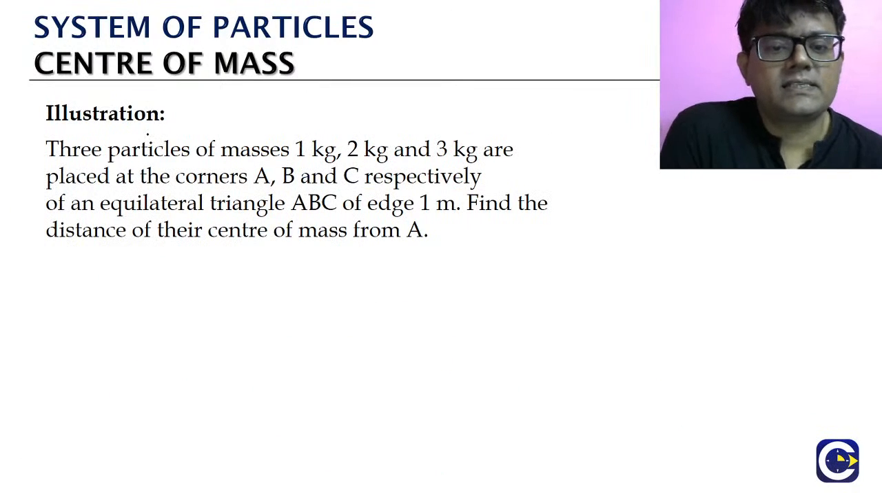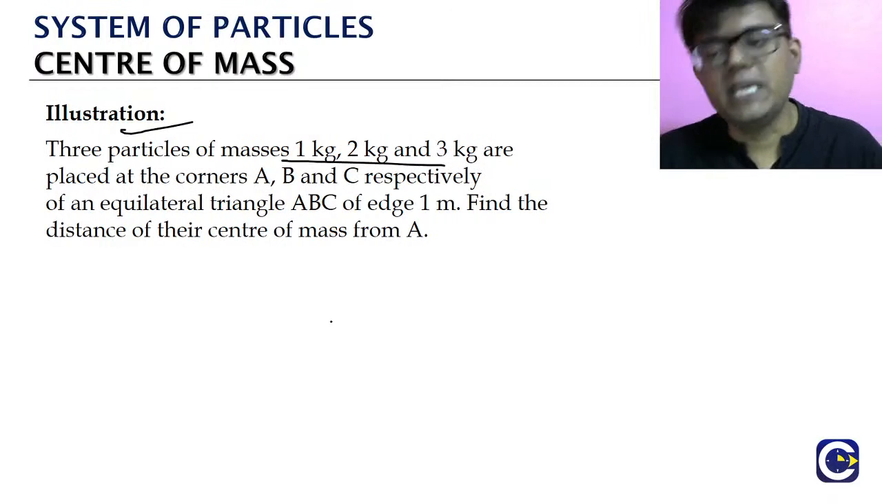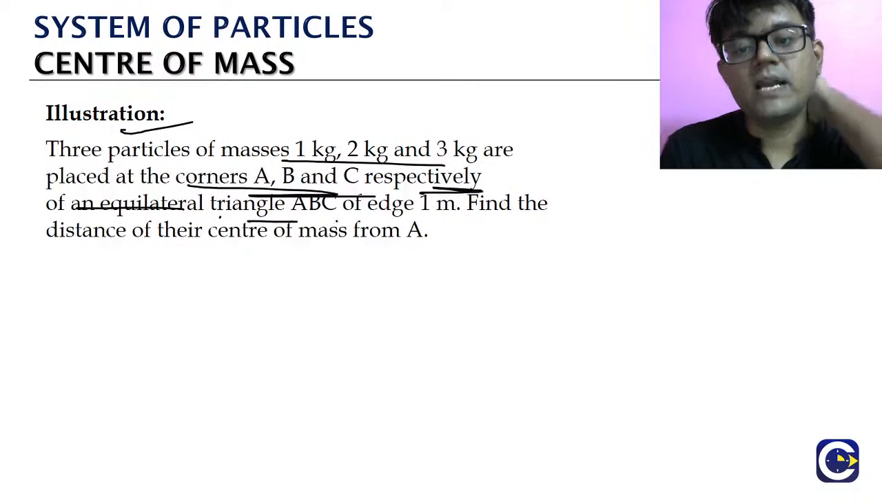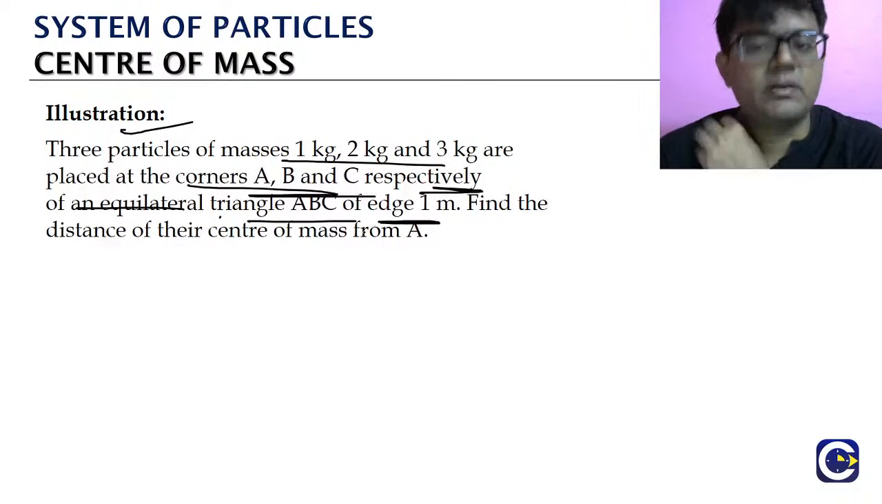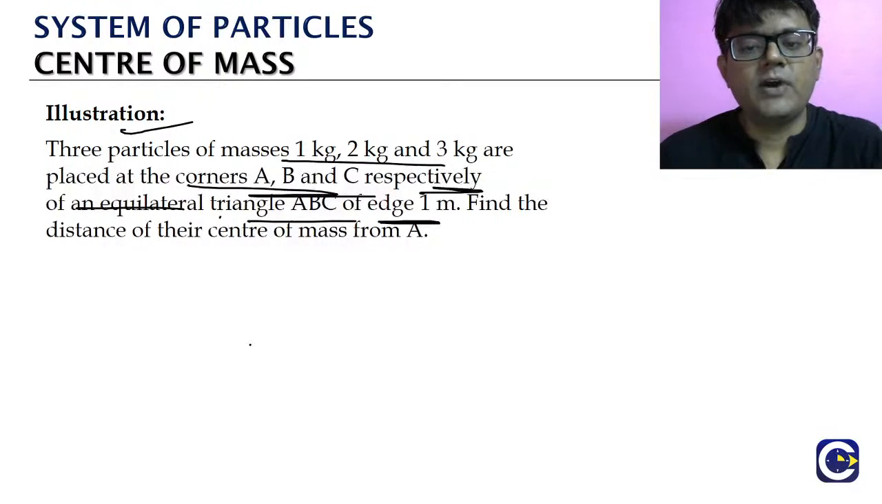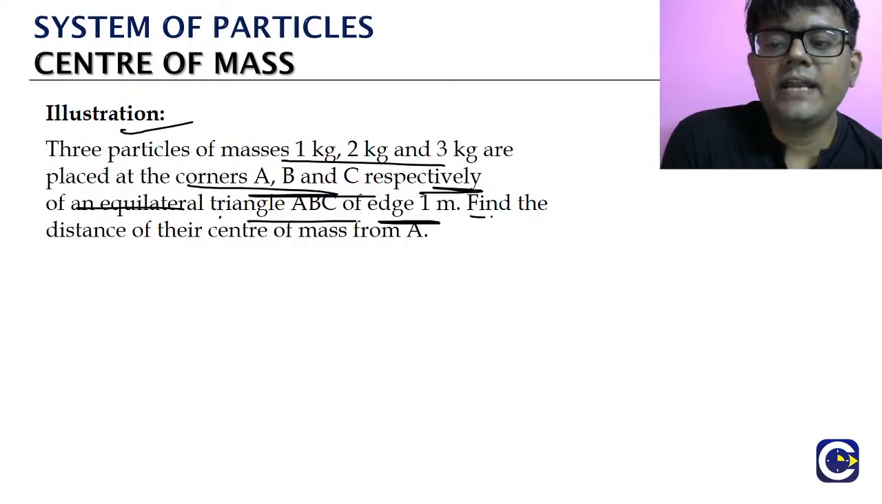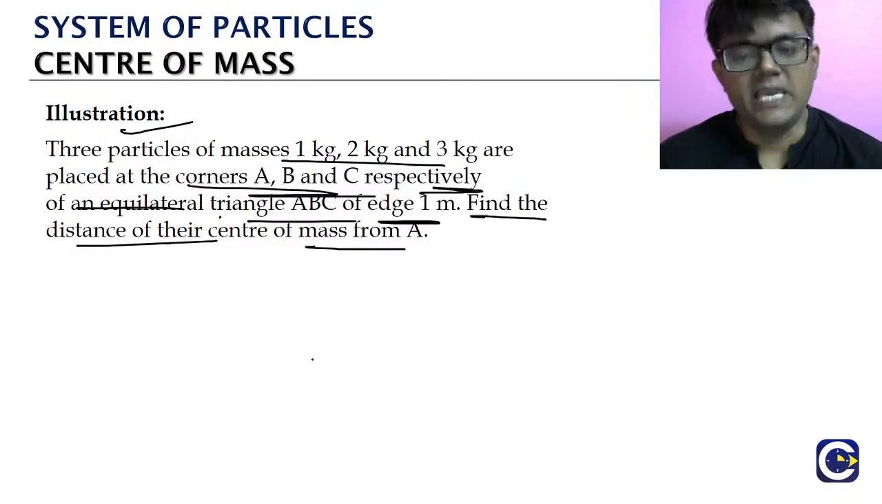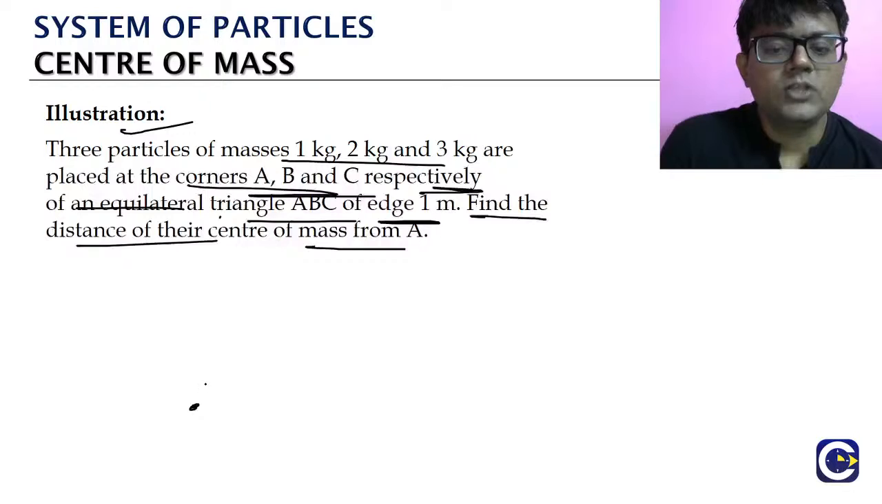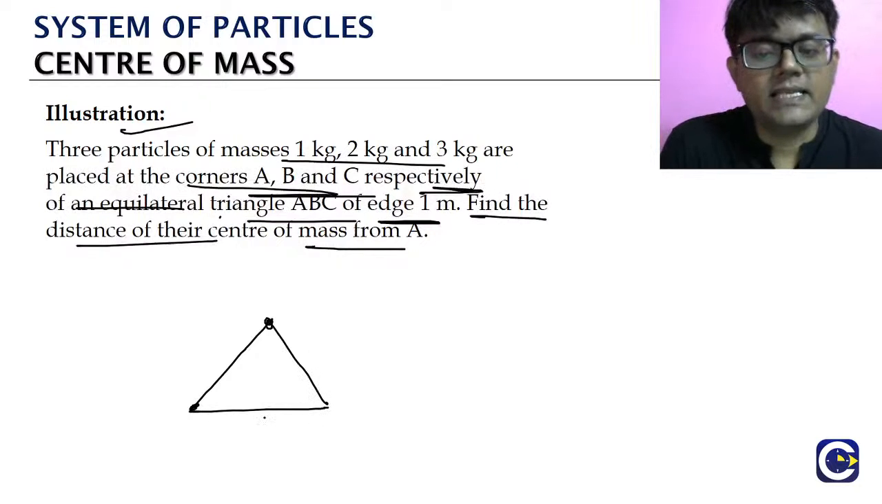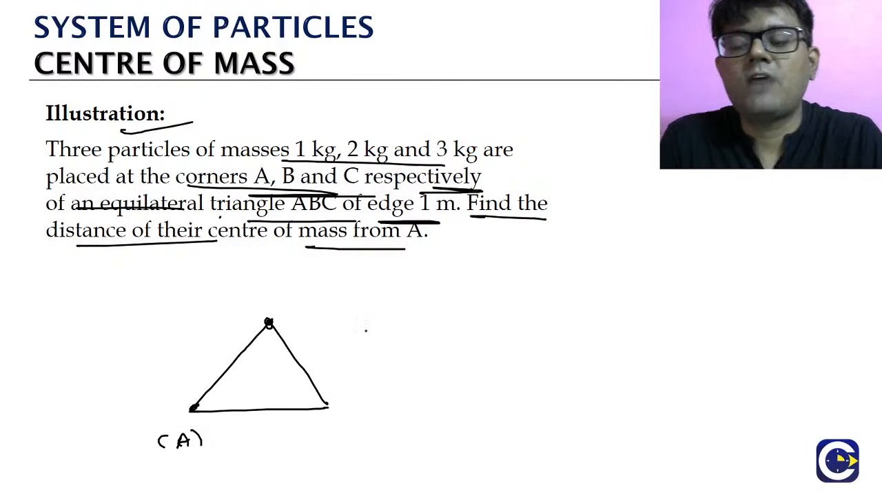3 particles, masses 1 kg, 2 kg, 3 kg are placed at the corners A, B, C respectively of an equilateral triangle ABC. Edge length? 1 meter. So where do we place the points? On the corners of the equilateral triangle ABC. Okay? Find the distance of the center of mass from A. So now see, we have a choice. We have to choose the origin, we have to choose the x axis, y axis and so on. So we have to find what is the distance of the center of mass from point A.